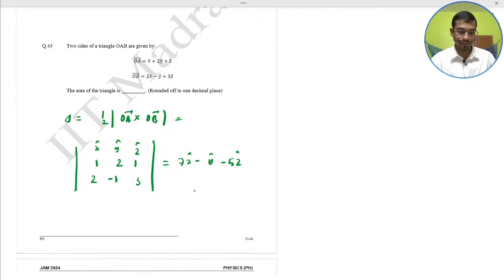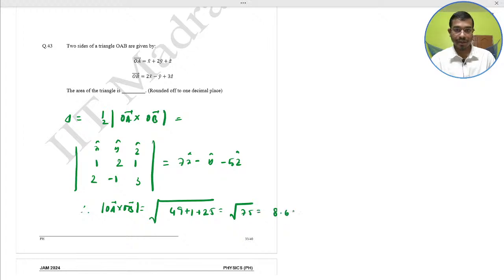Okay, so the mod value, therefore, the mod value of OA cross OB is root over 49 plus 1 plus 25, that would be root over 75, 8.66, and the area would be what?